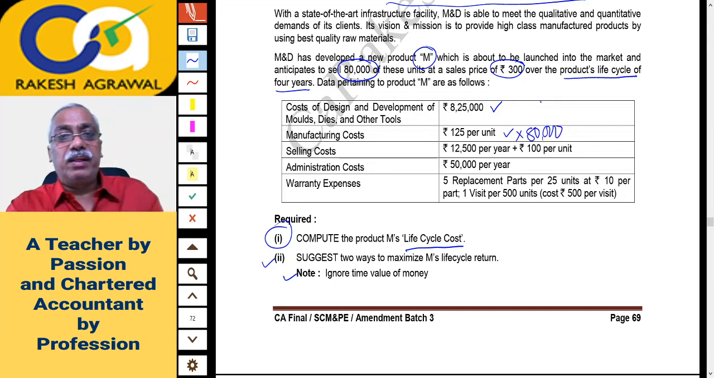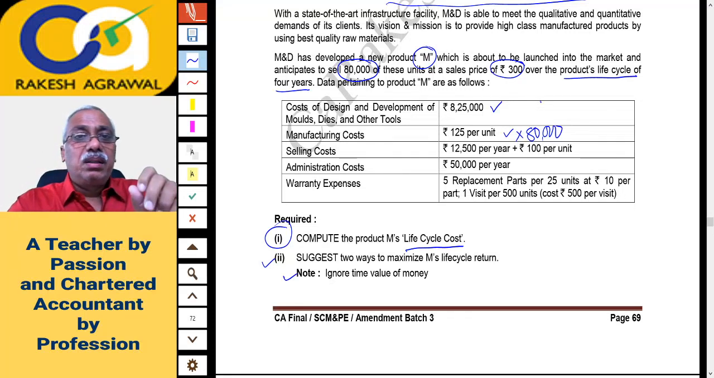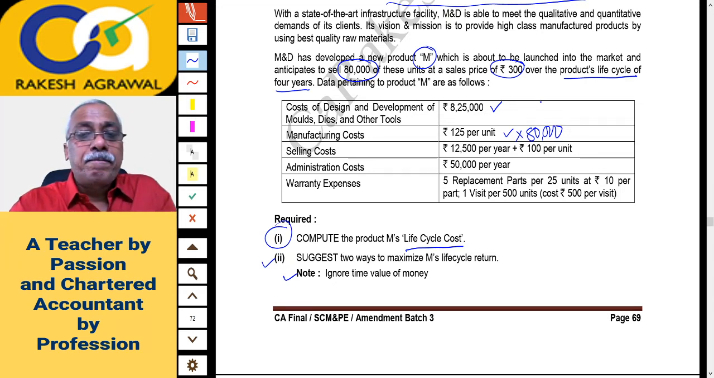We'll do it on the calculator. I hope you are using it. 8,25,000 memory plus you have done. Then 125 per unit into 80,000 units you will sell over the lifetime. So that is memory plus.